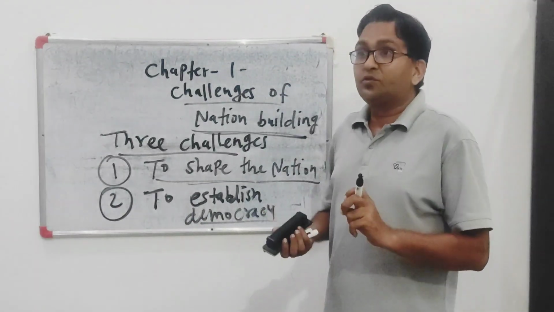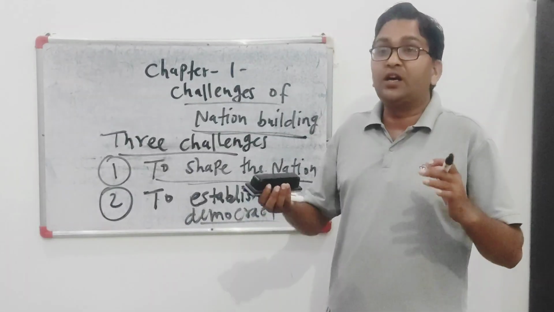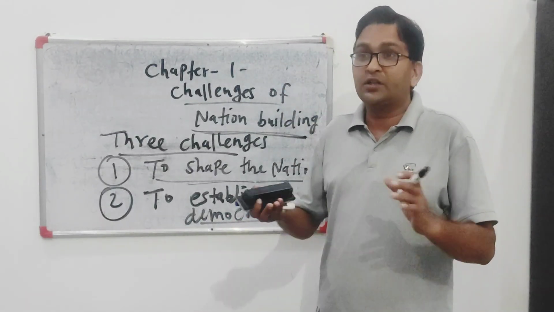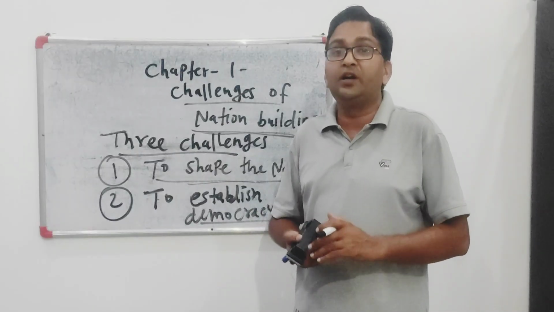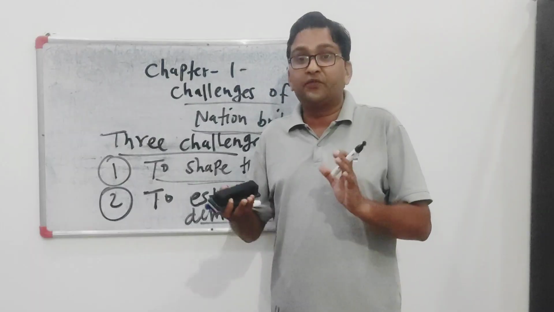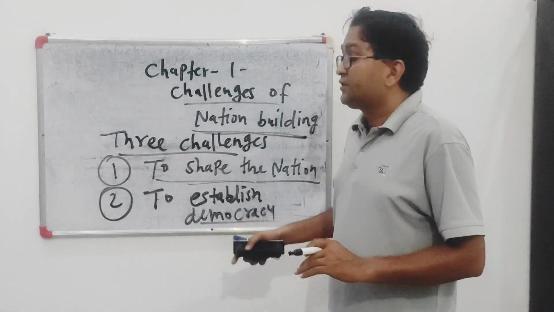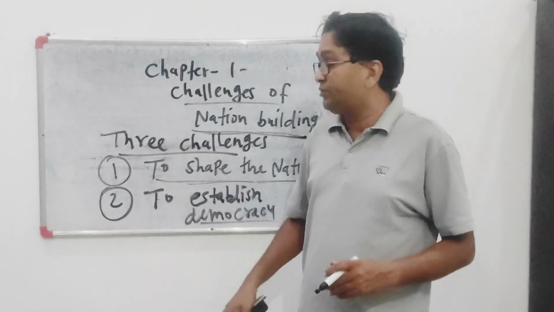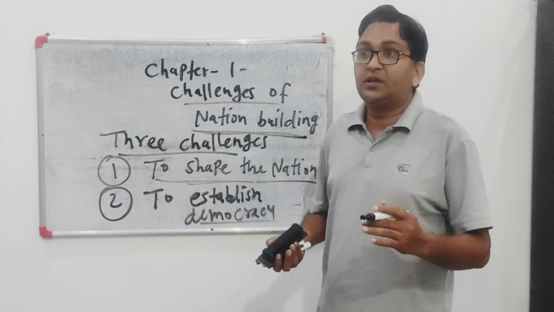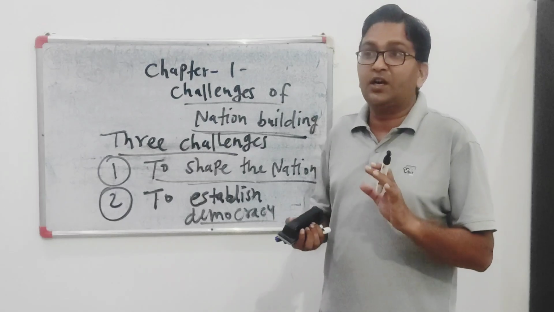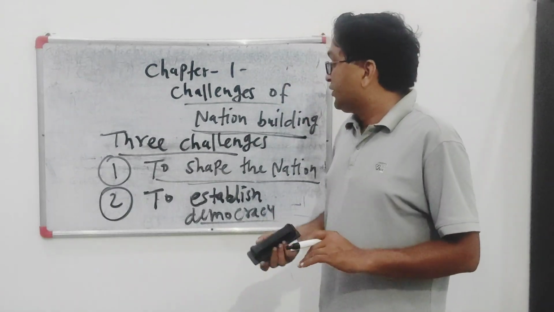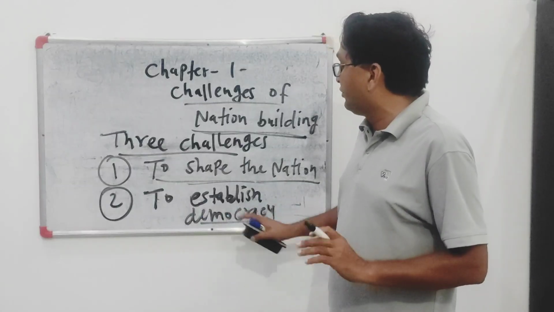So to establish democracy meant to set up the new nation's Election Commission, and then to educate Indian citizens, to create awareness about elections and about the universal adult franchise system. These were some measures taken by the Indian leadership to establish democracy. As you know, the Election Commission was established on 25th January 1950. So that was the second challenge, to establish democracy.